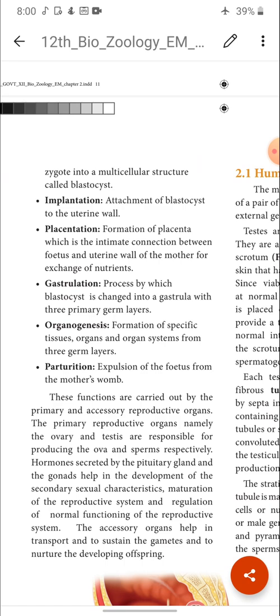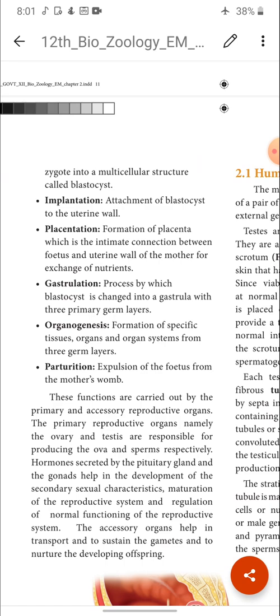Next one is placentation. So you know very well, the young one, which is the fetus developed inside the uterus, is supplied by a connective tissue called the placenta, and the placenta connects to the fetus by the umbilical cord. The development of the placenta, which helps in the nourishment of the fetus, is called what?